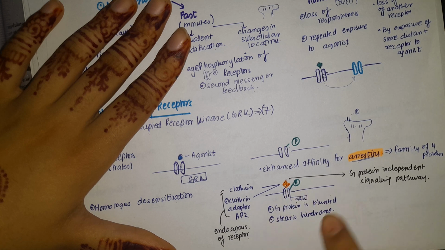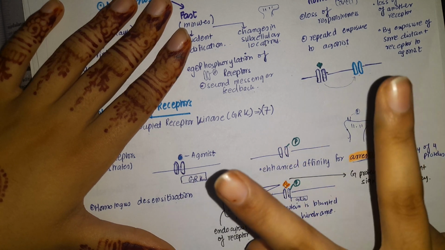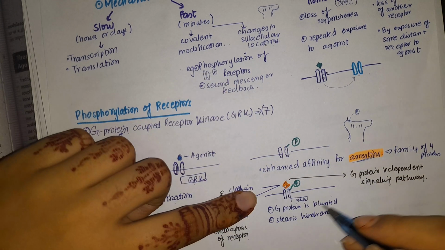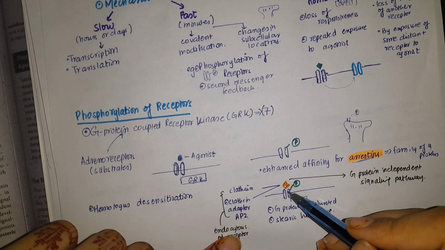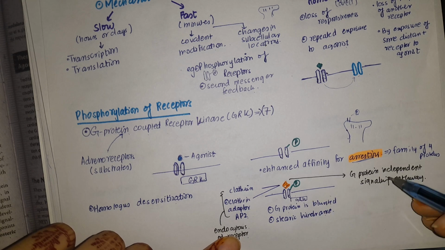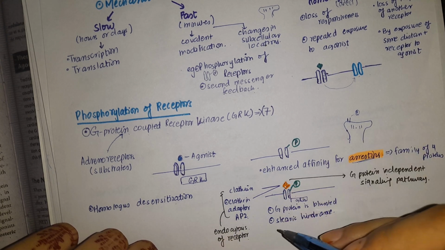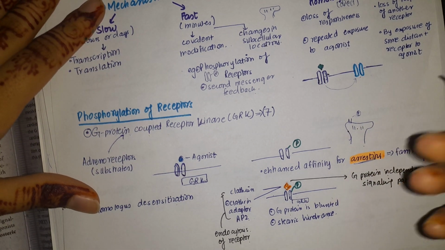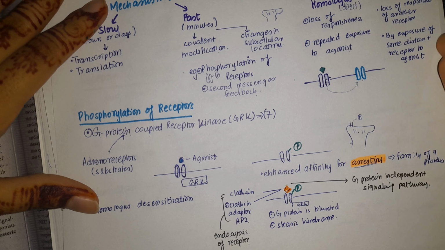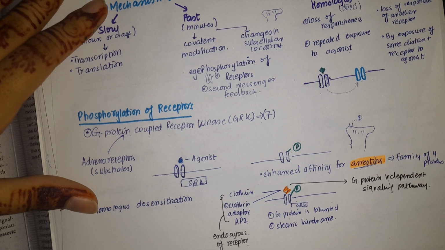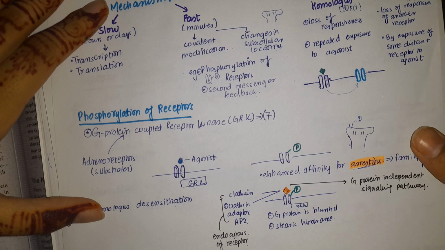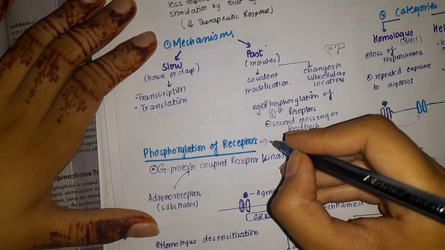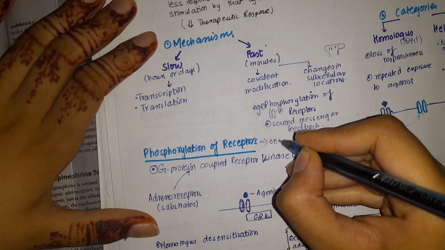Secondly, it will deactivate this G protein pathway that was attached to it. So two things: activate clathrin and remove the G protein pathway by steric hindrance. So now this receptor will be doing its action independent of the G protein, and it will be endocytosed and will not be displayed on the postsynaptic membrane, and because of this we will develop a lesser number of receptors on the postsynaptic membrane, and hence desensitization will take place. So the major chunk that you can get from it is that phosphorylation of receptors will lead to their endocytosis.